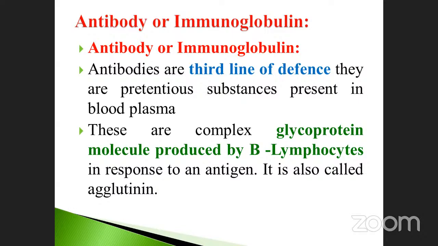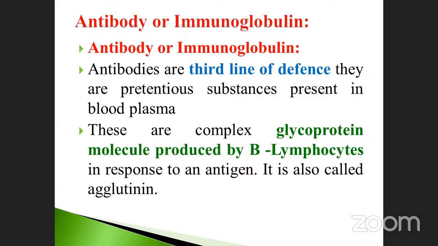Antibody or immunoglobulin. Globulin is nothing but a protein molecule. It has the ability to fight against many diseases. That's why they are collectively called immunoglobulin. So immunoglobulin is also called antibody, and antibody is also called immunoglobulin. See here, the antibodies are the third line of defense. They may ask questions in NEET: first line, second line, third line. The third line of defense is immunoglobulin, otherwise called antibodies.